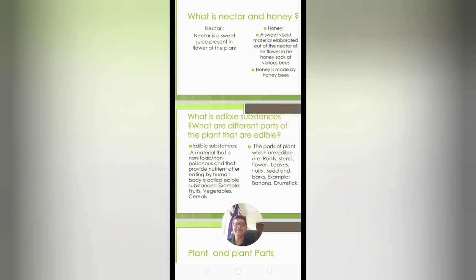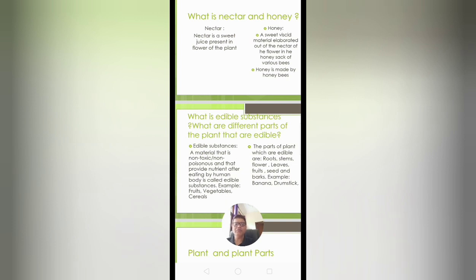So the major criteria of an edible substance is, first, it should be nutritious. Second, it should be non-toxic, non-poisonous. And third, it should be easily digestible, and that it will be absorbed by our body. So these are the major criteria of an edible substance.